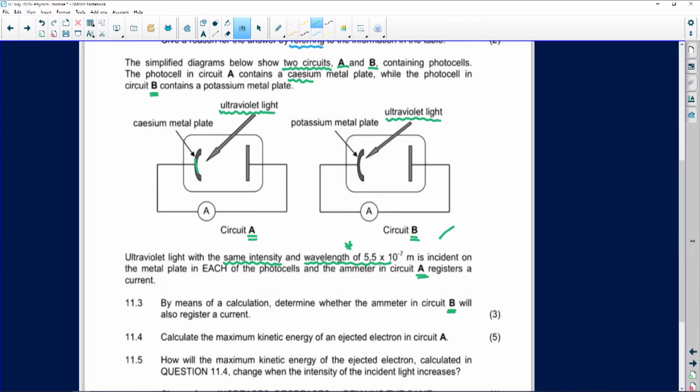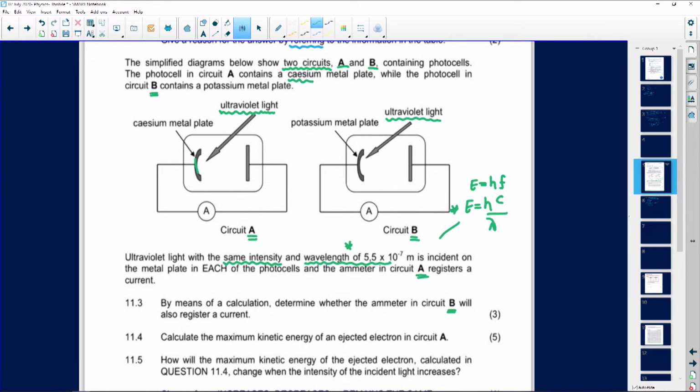But remember, from the top of my head, I know that E is equal to hf. I don't really have the frequency, but I do have the wavelength. So I can break it up to E is equal to h, and then c over lambda. This you can also get in your formula sheet. But as you see what I'm saying, you are given wavelength. The only formula that has wavelength is this one. They want you to calculate whether the ammeter will register a current. So let's work on that problem.